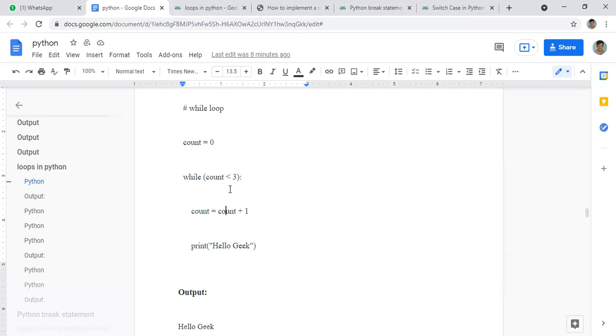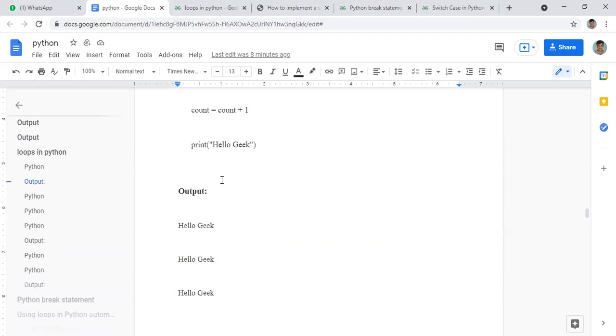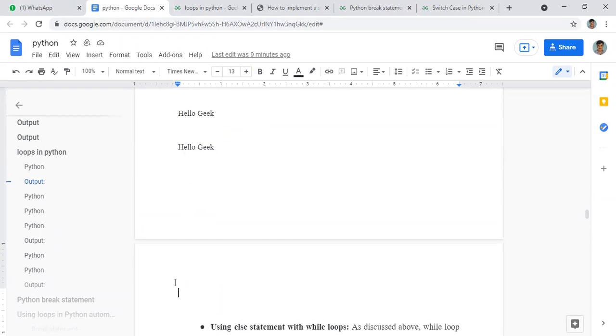It will continue until it is up to 2 only. Why? Because if it is 3, 3 is not less than 3, so that condition is not satisfied. Only up to 2 this condition will be satisfied: this is for 0, this is for 1, and this is for 2. I hope that is clear.